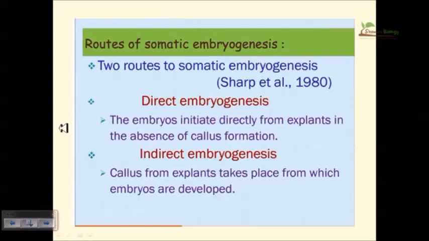Now routes of somatic embryogenesis. There are two routes of somatic embryogenesis: direct embryogenesis, and indirect embryogenesis. Direct embryogenesis means the embryo initiates directly from explants in the absence of any callus formation. So it is direct formation of embryo from the explants. In indirect embryogenesis, callus is an intermediate which is formed from the explant, then from the callus the embryo is formed. So in the indirect route we go through three stages: explant, then callus, then embryo. But in the direct route we have explant directly to the embryo.